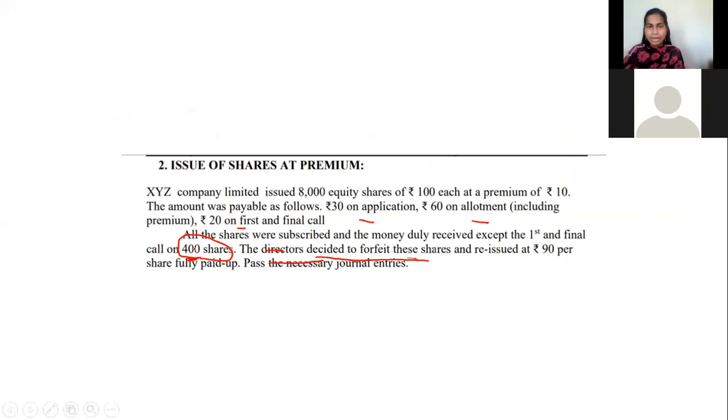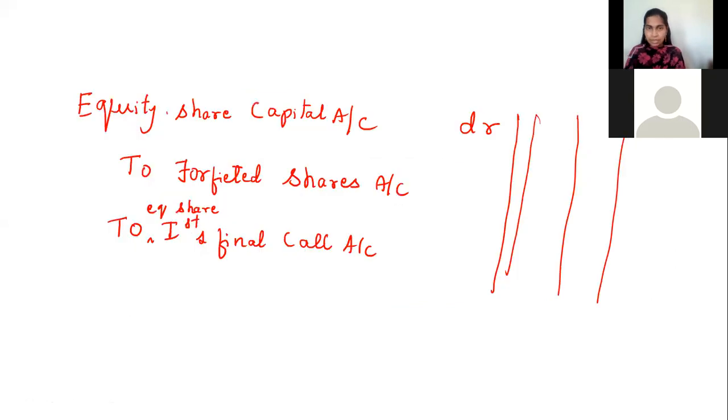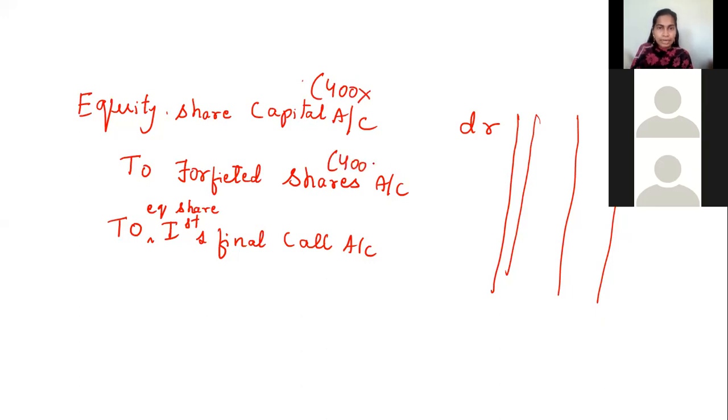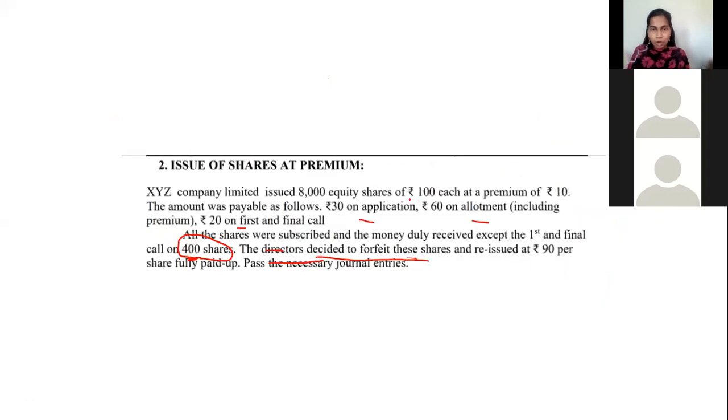So what I'm writing here, you see? In a pen, you should write this in pen, okay? You can just write in bracket here, 400 into, then you write for this also 400 into, and even for this you write 400 into. What did I do? 400 into, 400 into, 400 into. What rate are we writing here? The capital rate is always in the first sentence of the question. This rate is there, no, of rupees 100 each, this 100. First and final call rate is rupees 20.